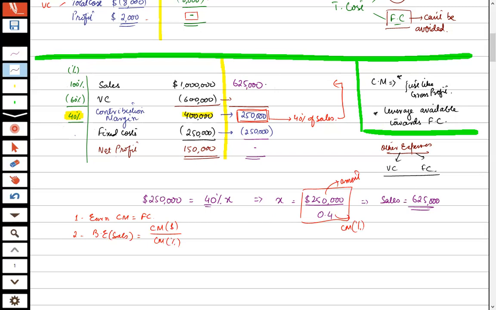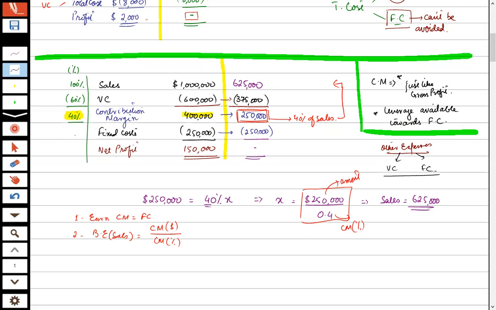Just subtract 250 from 625. The remainder is variable cost: 375,000. Or you could use the percentage, 60% of 625,000, which gives 375,000. Got it?